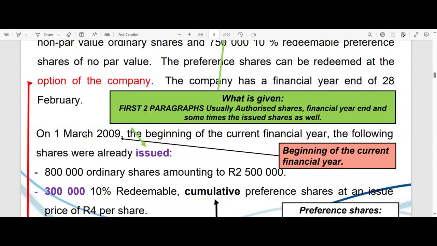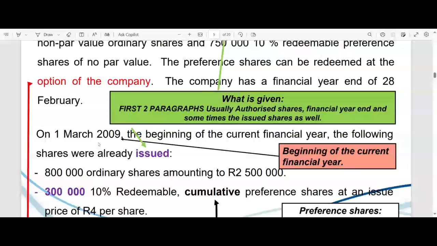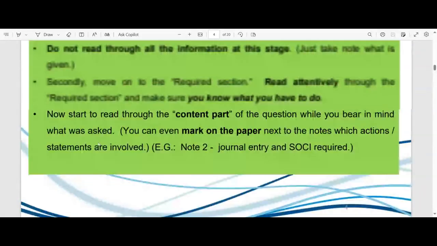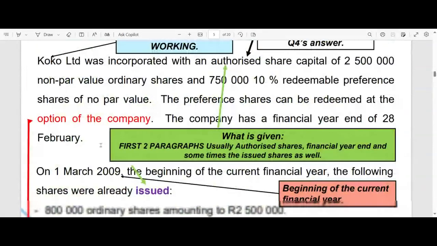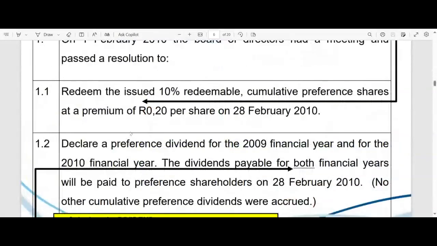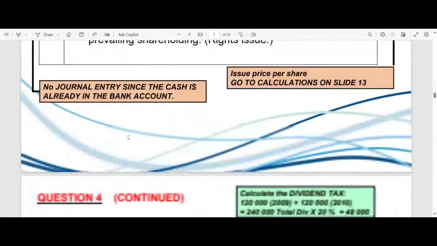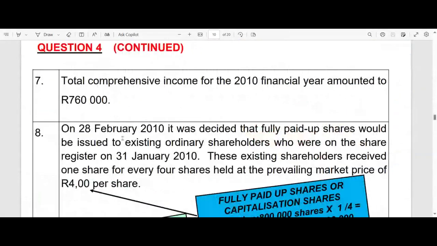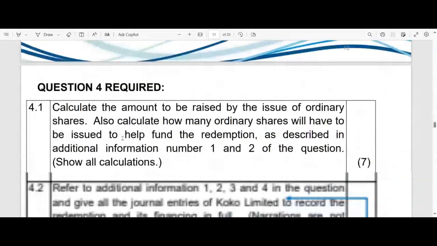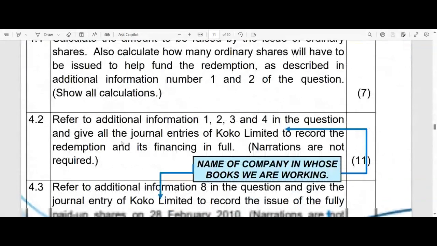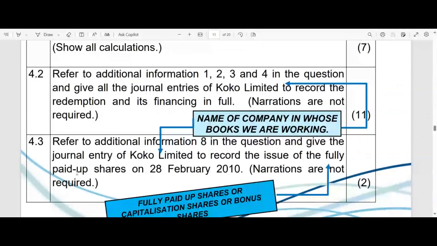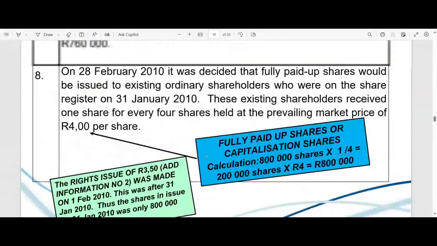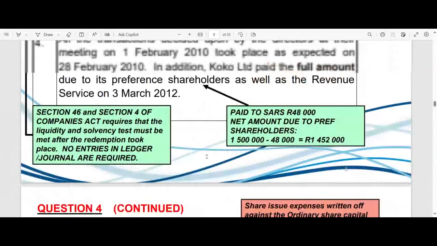And then, ladies and gentlemen, on the 1st of March 2009, we already know, we've seen this somewhere. Where did we see it? Well, lots of places. Let us go to the required section. Still down. Required, right? So here they talk about the year ended the 28th of February 2010. So that is our financial year, and a few other places it is also mentioned. So we can see the 1st of January, where is it again?